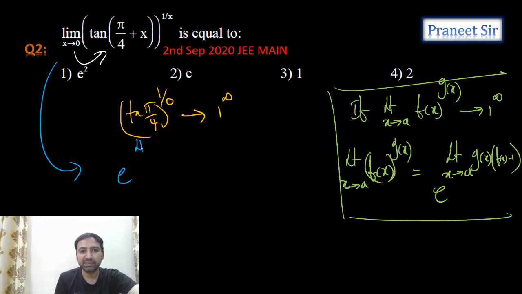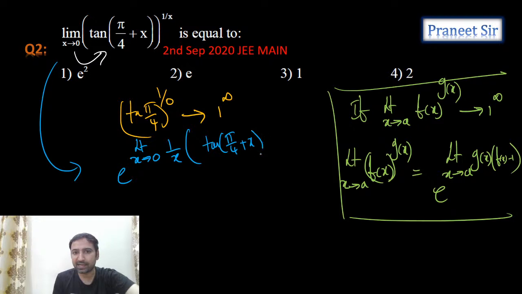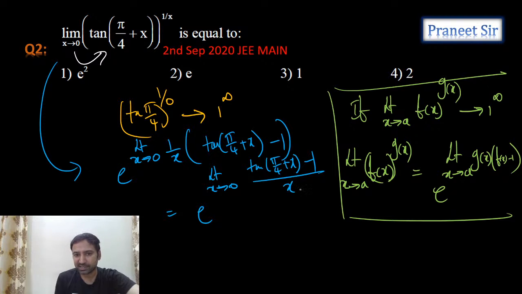So we're getting e power limit x tending to 0, in place of z of x we have 1 by x into tan of pi by 4 plus x minus 1. That's what we're getting. So when we apply the limit here, let's see what we get. We get limit x tending to 0, tan of pi by 4 plus x minus 1 by x.